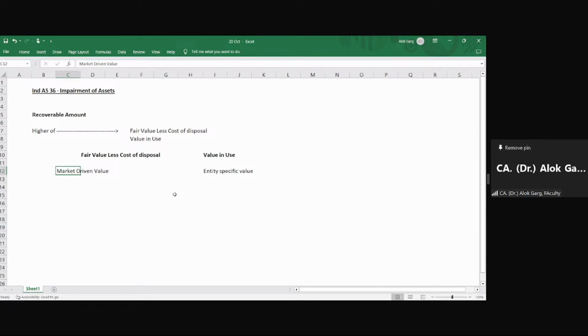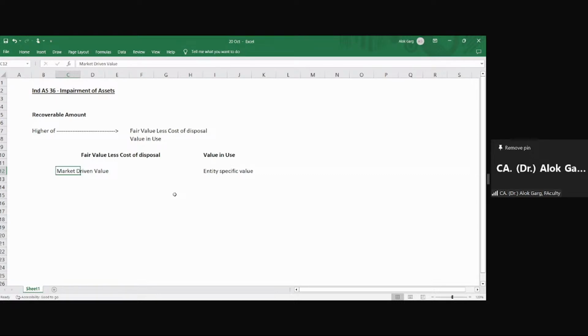For example, a client came to a chartered accountant office. A client wants to file his income tax return. His income is 50 lakh rupees. He belongs to Delhi, right? He's a salaried employee and he wants to get the income tax return filed. So he went to a Big Four firm, EY or Deloitte, and he asked, I want to file my income tax return. What is the filing fee?